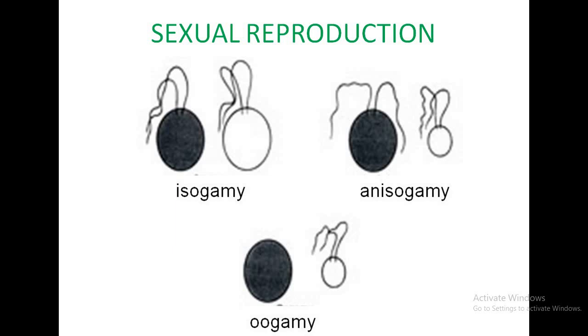When fusing gametes are morphologically and physiologically similar, it is called isogamy. When both gametes are morphologically and physiologically different, it is called anisogamy. And when the female gamete is large and non-motile and the male gamete is motile, it is called oogamy.